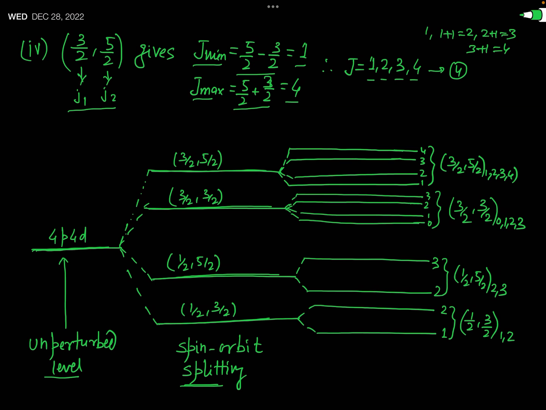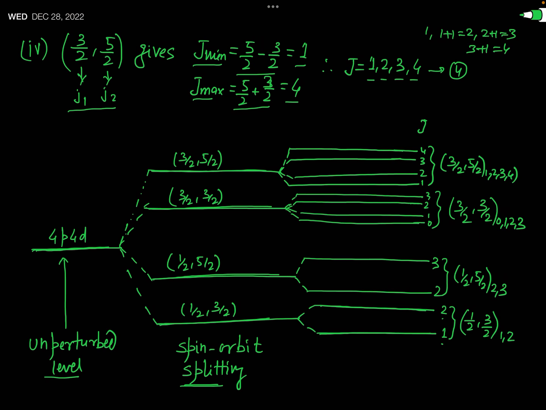Okay. Now you have just seen that when J1 is 1 by 2 and J2 is 3 by 2, in that condition the values of capital J are 1 and 2, and this 1 is a smaller value, so this will represent the lower energy level, and 2 is the larger value, so this represents the higher energy level.